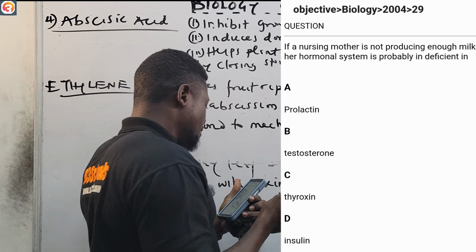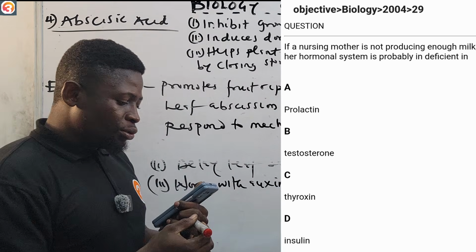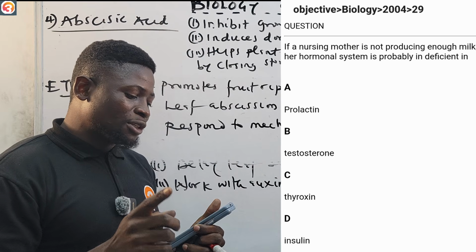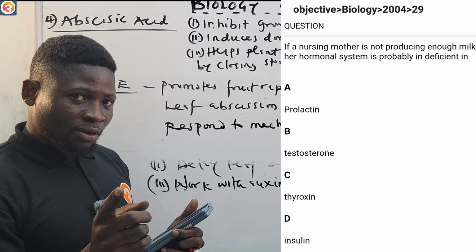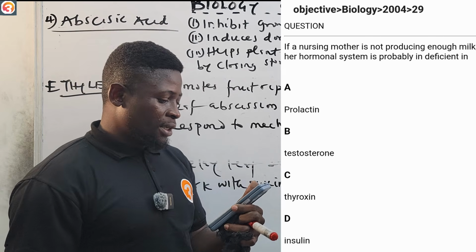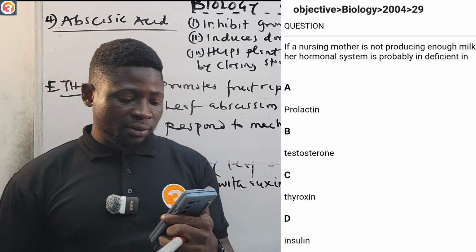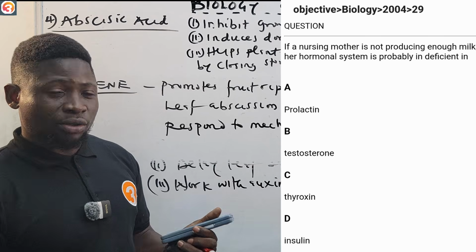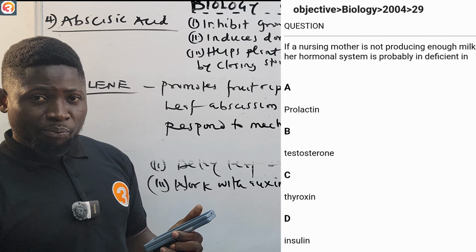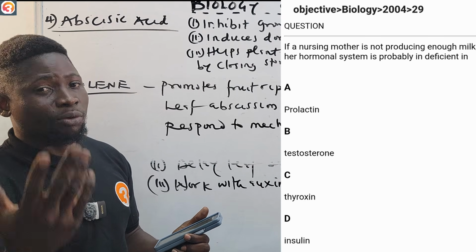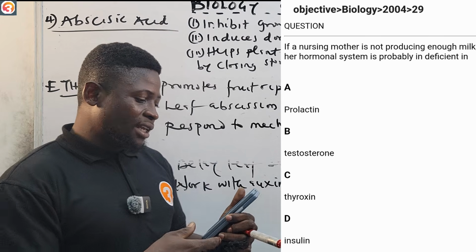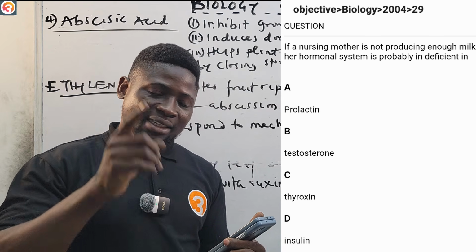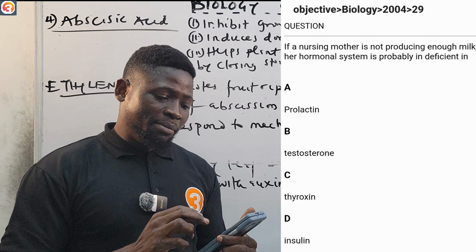Now, 2004, number 29 says, if a nursing mother is not producing enough milk, it means that our hormonal system is deficient in what? A says prolactin, B says testosterone, C says thyroxine, D says insulin. We'll talk about the hormone that promotes milk production. So if the mother is not producing enough milk, it means our hormonal system is deficient in, you know the answer. Tell me in the comment section.